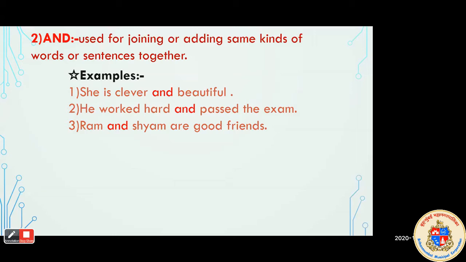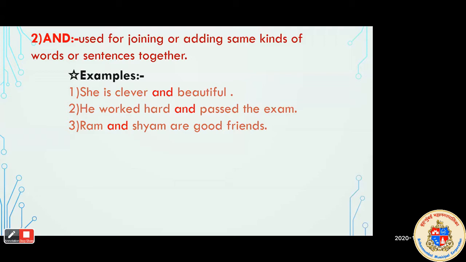And the third example is Ram and Sham are good friends. Here two nouns are given, Ram and Sham, and the two nouns are joined with the help of the conjunction and. So in this way, while joining or adding similar ideas, we have to use the conjunction and.